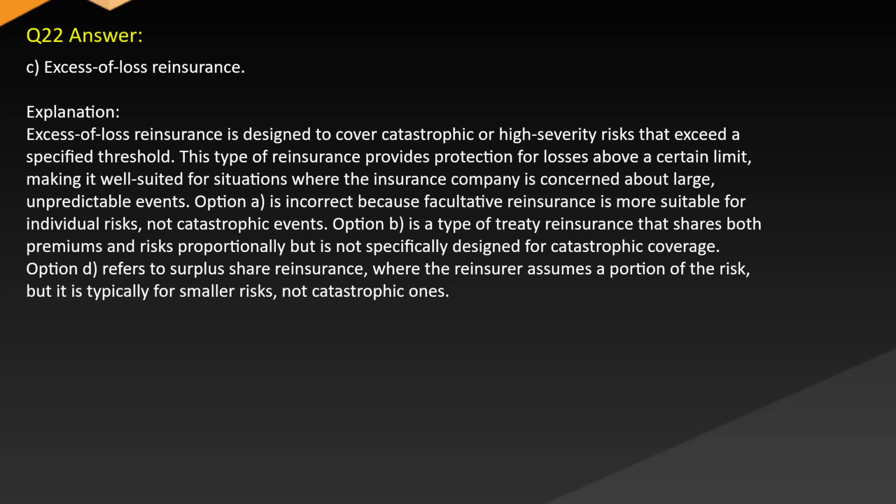Option A is incorrect because facultative reinsurance is more suitable for individual risks, not catastrophic events. Option B is a type of treaty reinsurance that shares both premiums and risks proportionally but is not specifically designed for catastrophic coverage. Option D refers to surplus share reinsurance, where the reinsurer assumes a portion of the risk, but it is typically for smaller risks, not catastrophic ones.